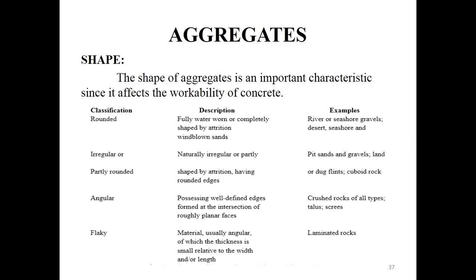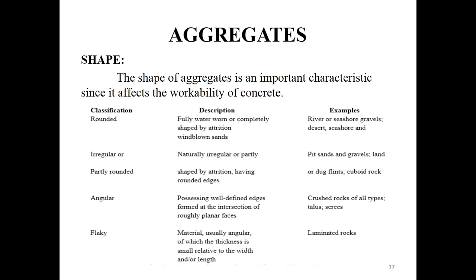Next, coming to flaky aggregate. The term flaky means the aggregate will be flatter; that kind of aggregate is termed a flaky aggregate. Usually an aggregate is called flaky when its least dimension is less than 60% of its mean dimension. Now you'll be thinking, what is meant by mean dimension and what is meant by least dimension.